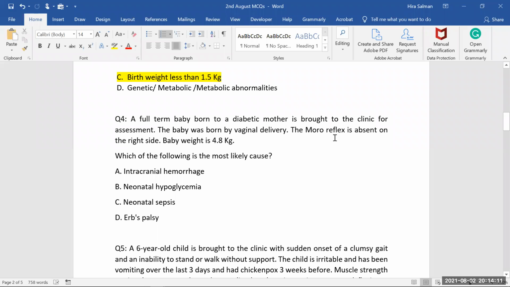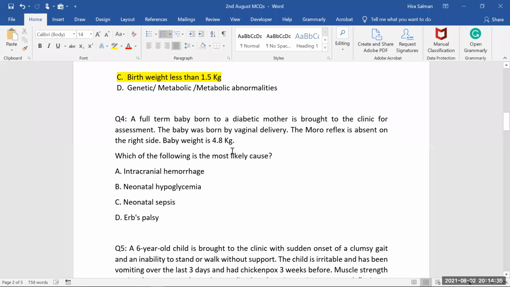So we will have to think about something else. Then neonatal sepsis: there are no signs of sepsis. For sepsis, there must be fever, there must be tachycardia. There is nothing related here. They are only saying good sized baby, absent Moro's reflex, and a vaginal delivery history. It means that something has happened. That's why the Moro reflex was absent, and he is a good sized baby.